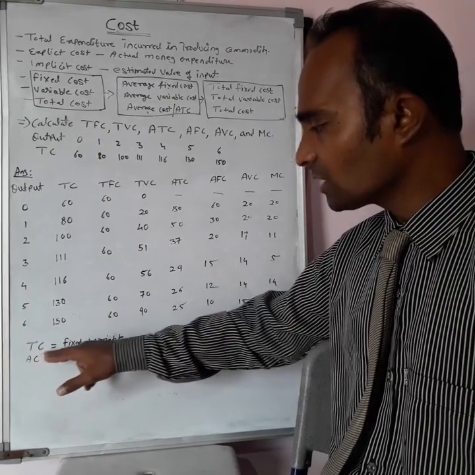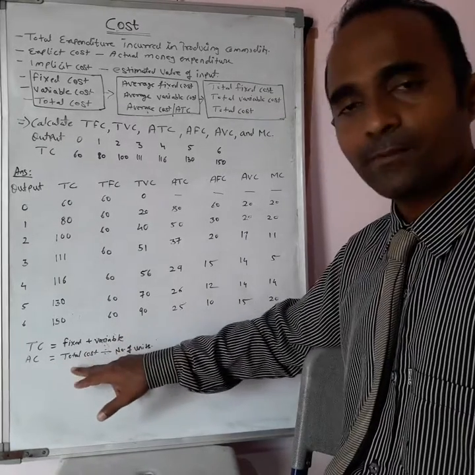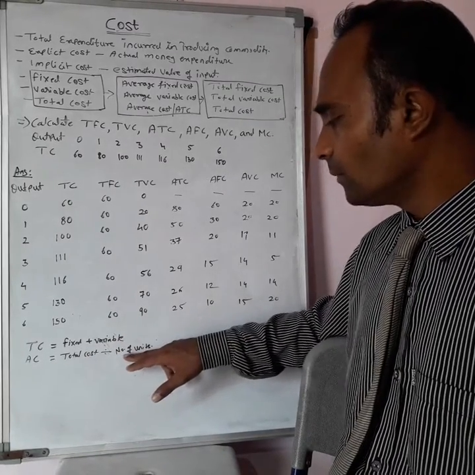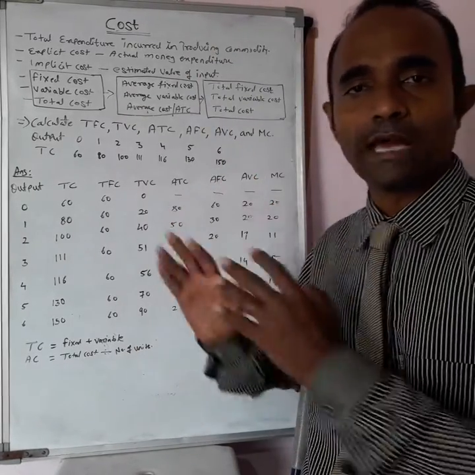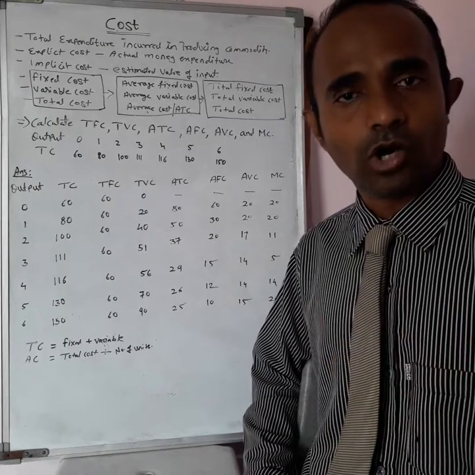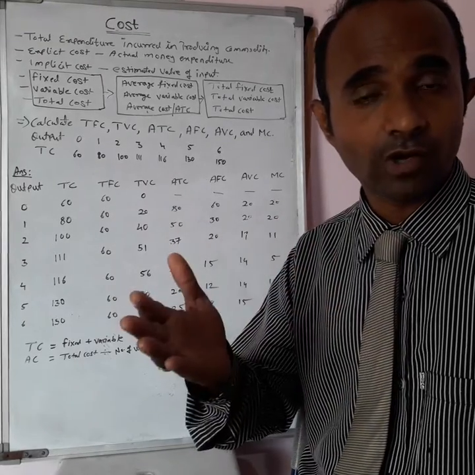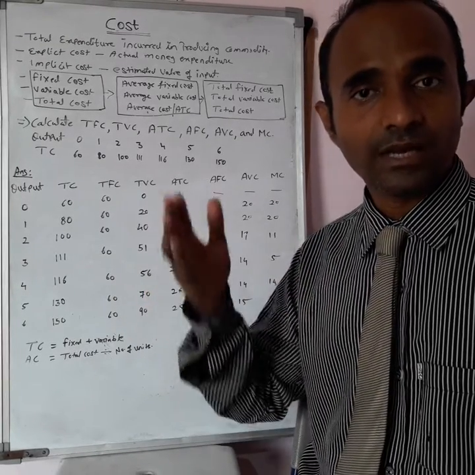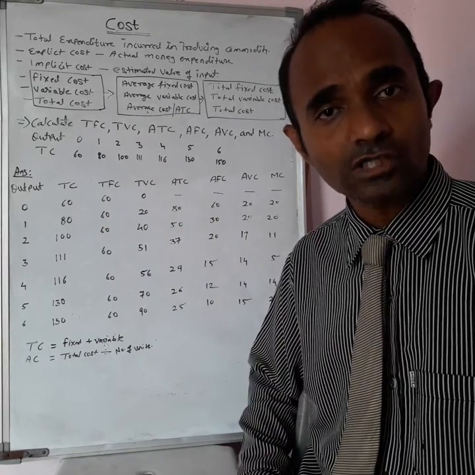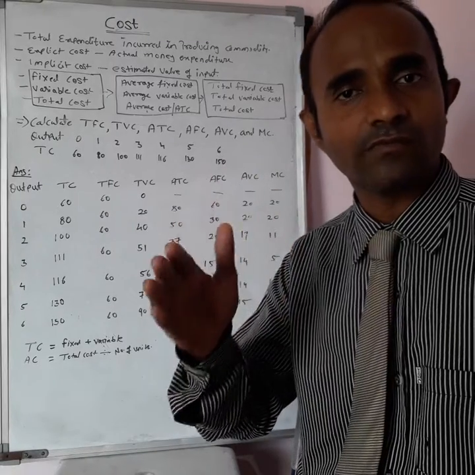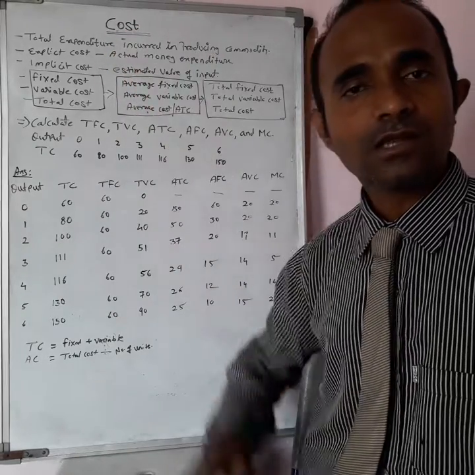So students, total cost you will get with the help of fixed cost plus variable cost, and average cost you will get by dividing the total cost by the number of units. So this is how to calculate the total cost, total variable cost, total fixed cost, average variable cost and average fixed cost. How to get the average cost? By adding the average variable cost and average fixed cost. How to find out total cost? By adding total fixed cost plus total variable cost. So this is how we can understand the lesson on cost.